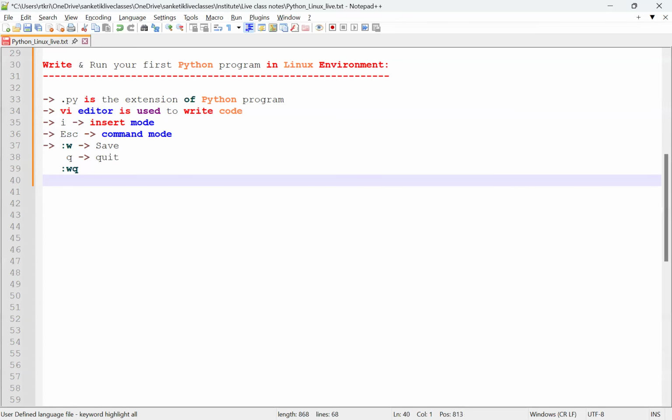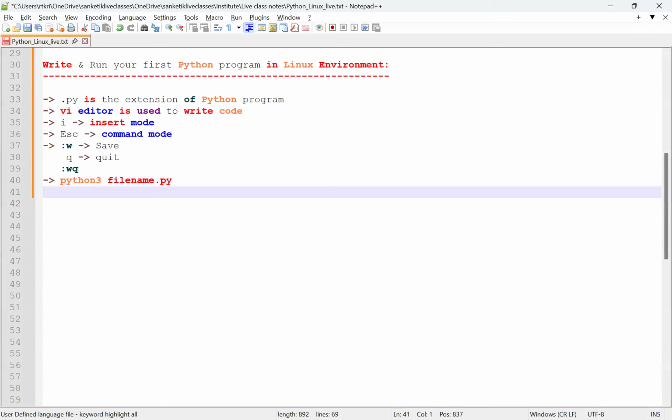Next, for running a Python program, how are we running it? For that we give python3 file name dot py, whatever file name we have, file name dot py.